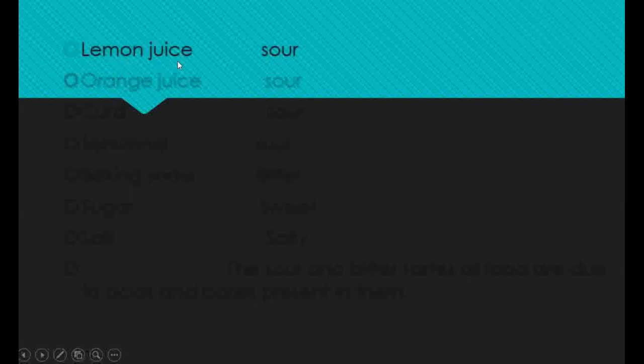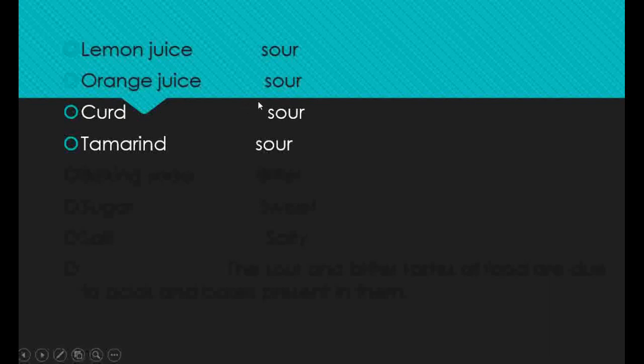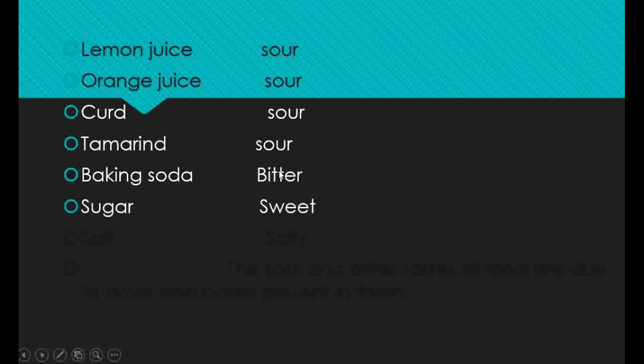What is the taste of lemon juice? Of course, it's sour in taste. And what is the taste of orange juice? It's sour in taste. What is the taste of curd and tamarind? They are also sour in taste. What is the taste of baking soda? It's bitter in taste. What is the taste of sugar? It's sweet in taste. What is the taste of salt? It's salty in nature. So here you find that some of these substances taste sour, some taste bitter, some are sweet in nature and some are salty in nature.